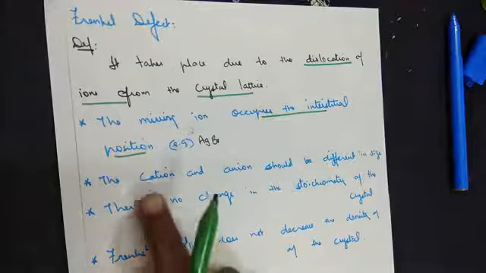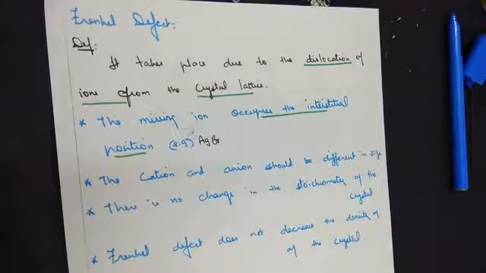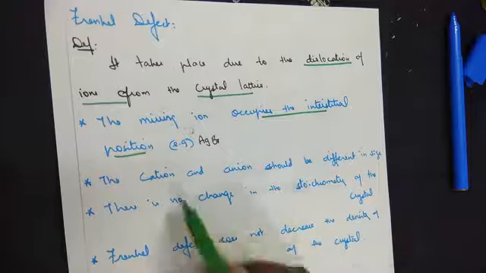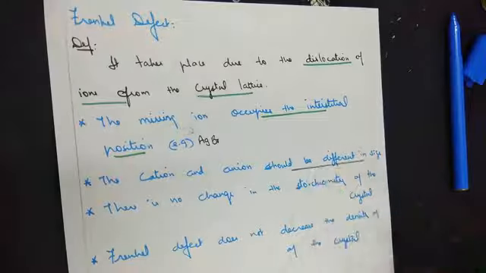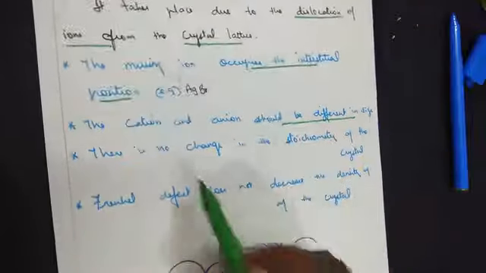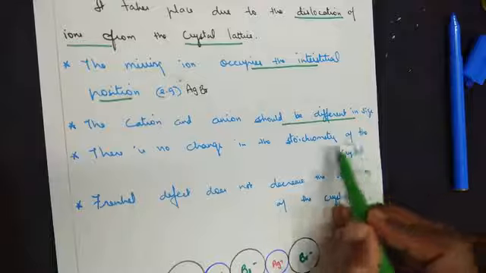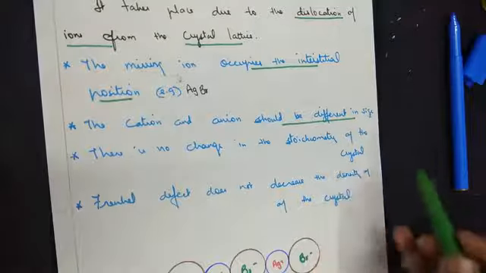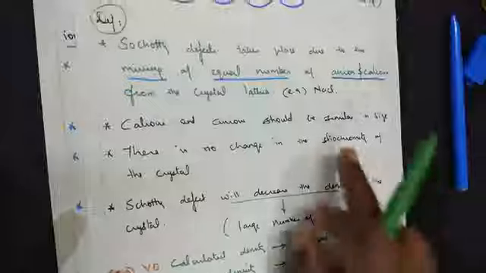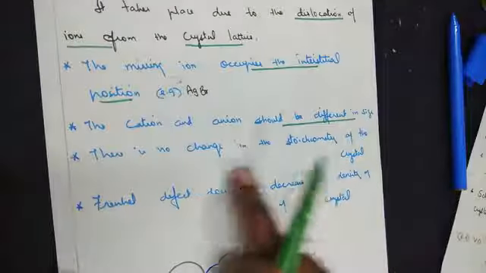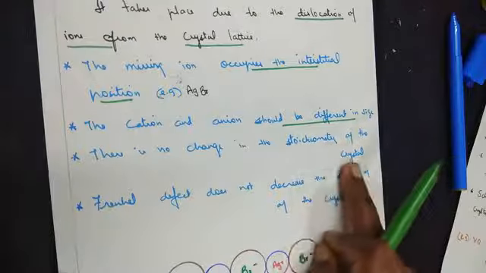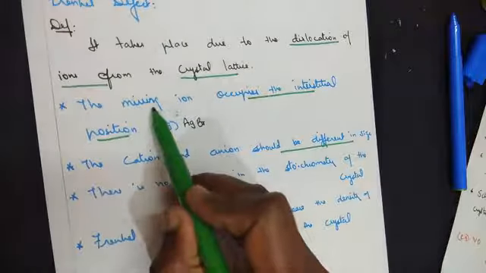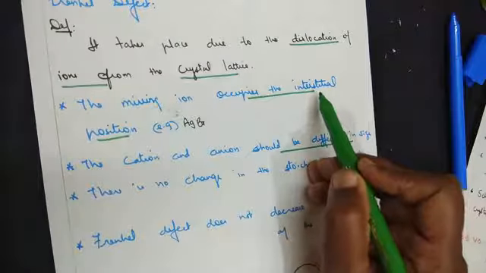Point number 1. Cations and anions are almost the same size in a Schottky defect, and here they should be of a different size. Point number 3, there is no change in the stoichiometry of the crystal. Here also no change in the stoichiometry because equal number of ions are missing. The missing ion is found in the interstitial position.